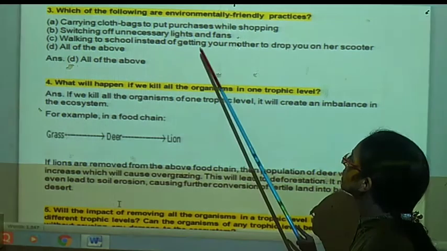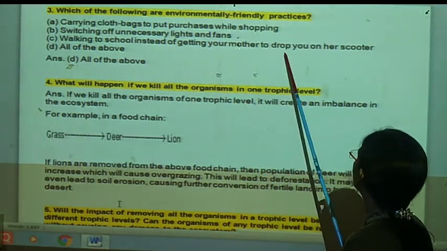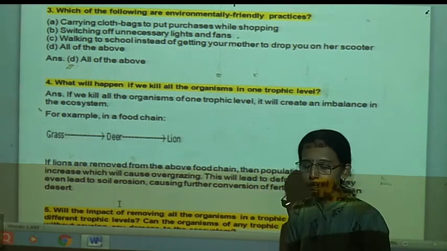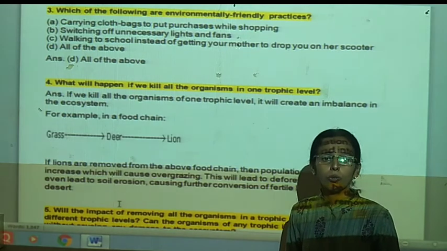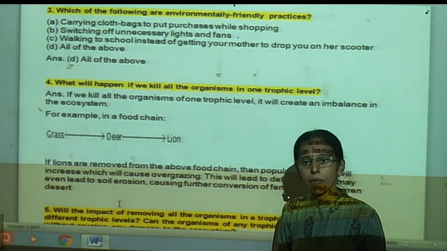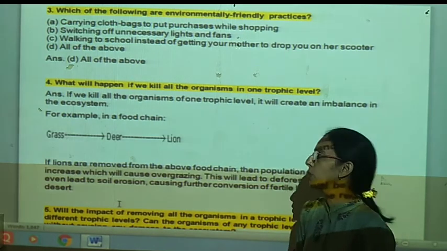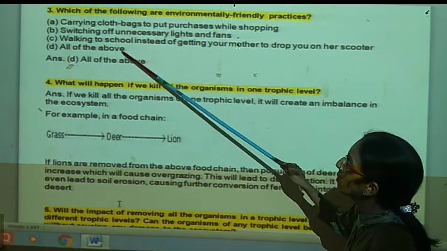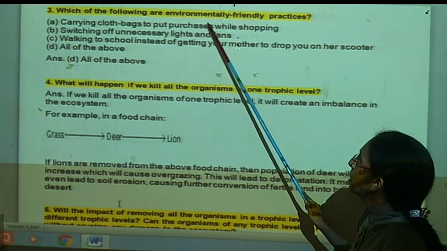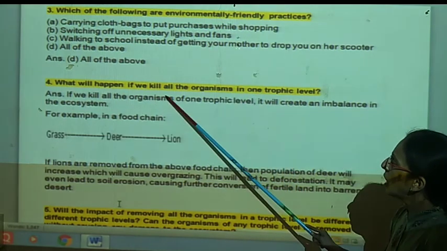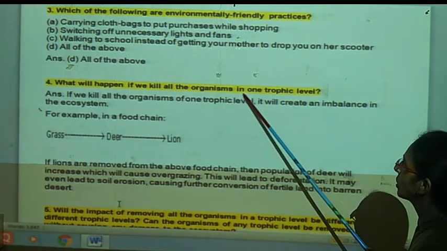Walking to the school instead of getting your mother to drop you on her scooter. If there are any small distances, you should walk, so that there will be exercise also and it is good for your health. So all these above practices are good and environment friendly. What will happen if we kill the organisms